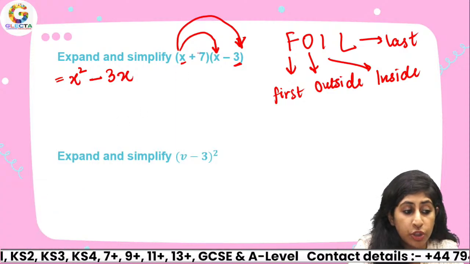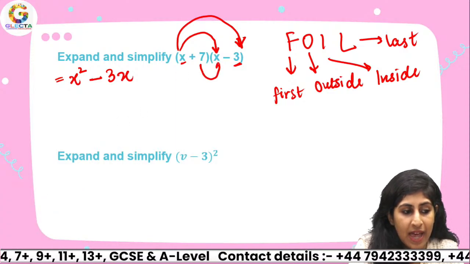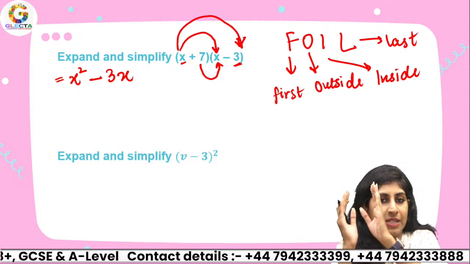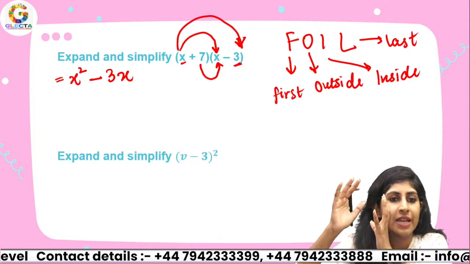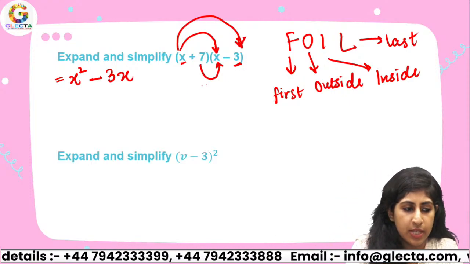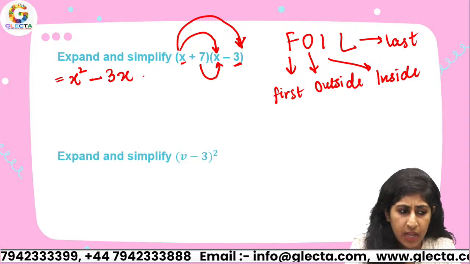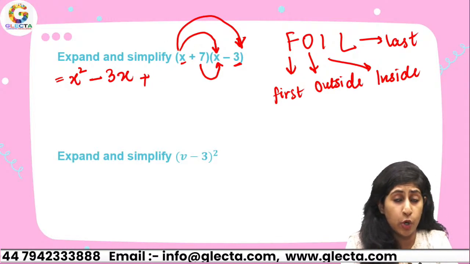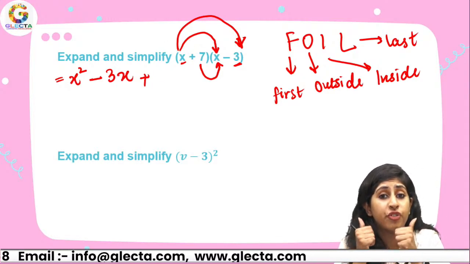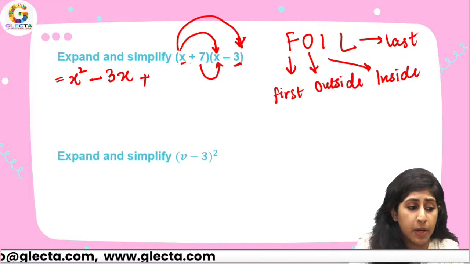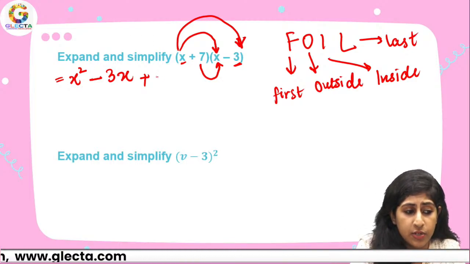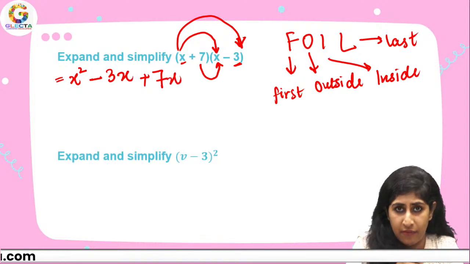So what is on the inside? 7 and x. 7 is on the inside of the first bracket, x is on the inside of the second bracket. And since the sign is positive, see, signs are really very important when you are multiplying. So x square minus 3x plus 7x.